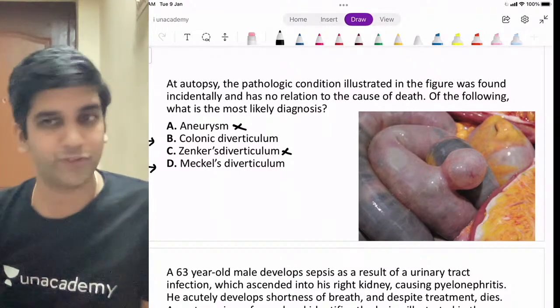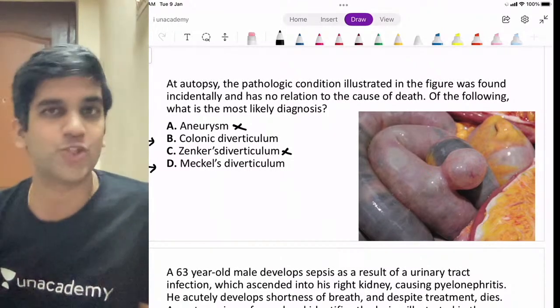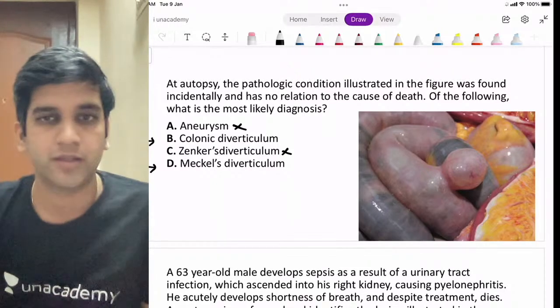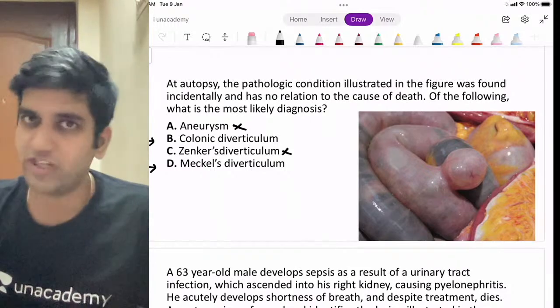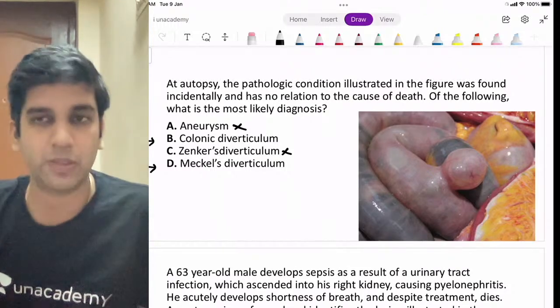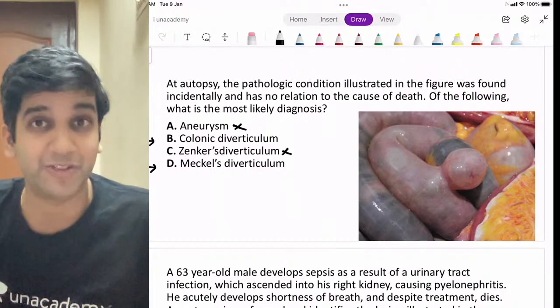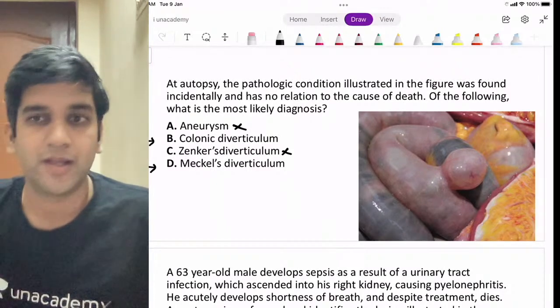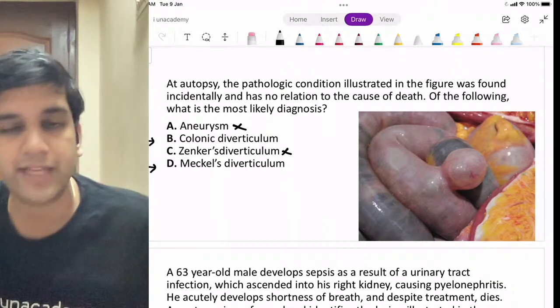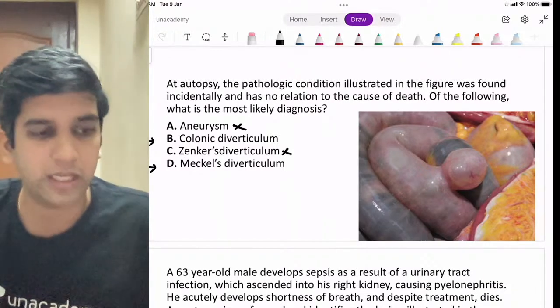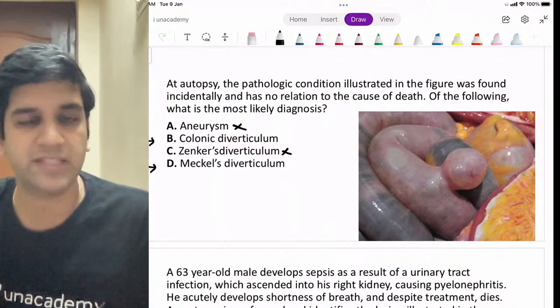The right answer is one thing for sure, but I need to know why it is not colonic diverticulum. That's what makes us learn more, right? The option D is right. I am not denying the fact it is Meckel's diverticulum, but why not colonic diverticulum? Quite a few of you have answered Meckel's diverticulum. Okay, Barry, I'll take your question. True diverticulum. What does a true diverticulum mean? Can anyone help? When will you call something a true diverticulum?